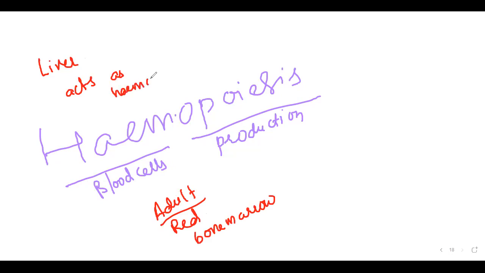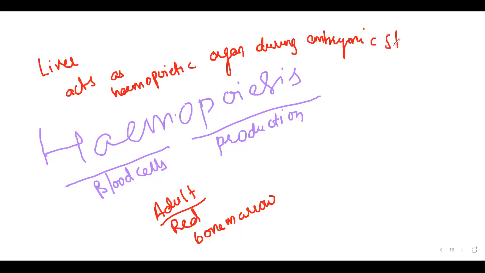Liver acts as a hemopoietic organ during embryonic stages. That we have to remember. In the adult stage, the hemopoietic organ is the red bone marrow.